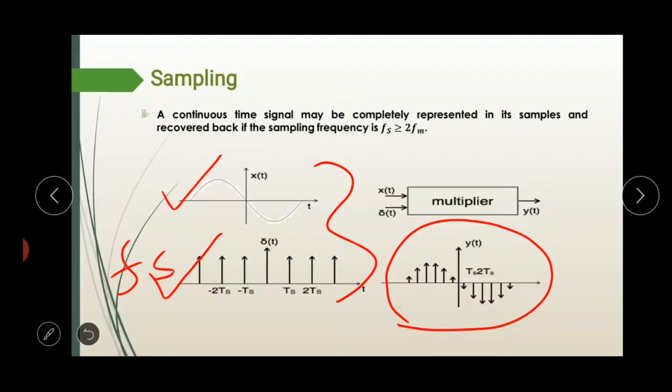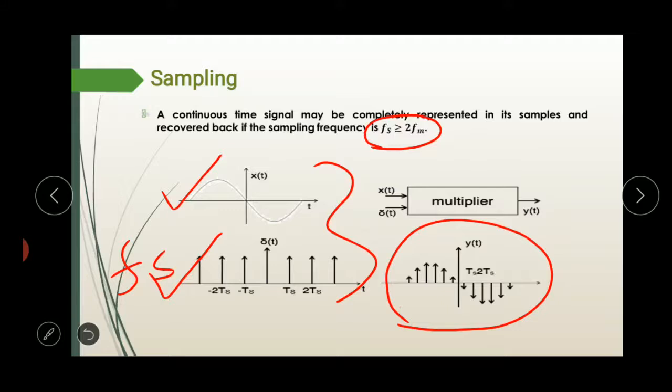After sampling, if we try to recover the same signal, it is properly recovered only if it satisfies this condition. If we violate this condition, then after recovering the signal, we never get a proper signal.